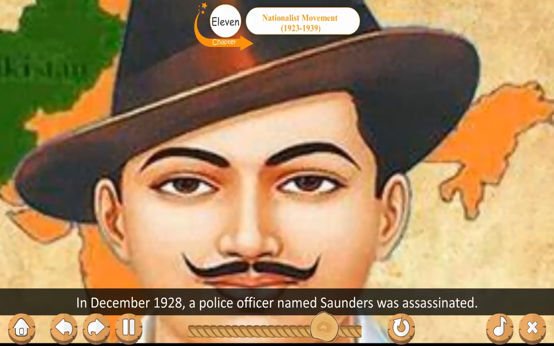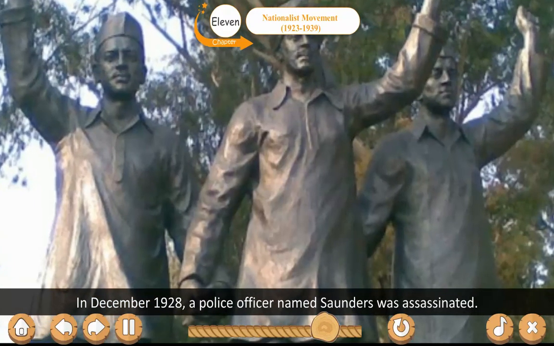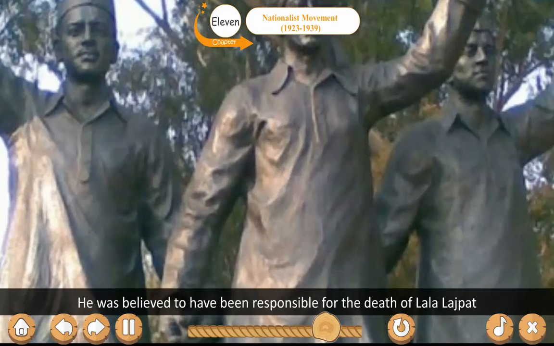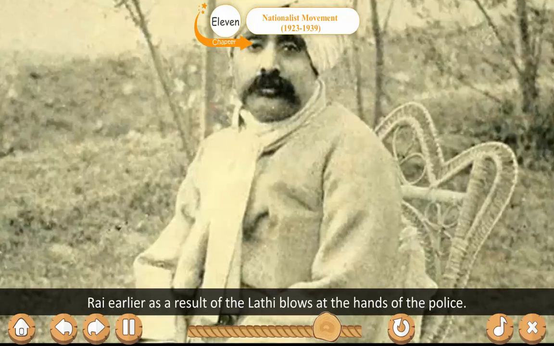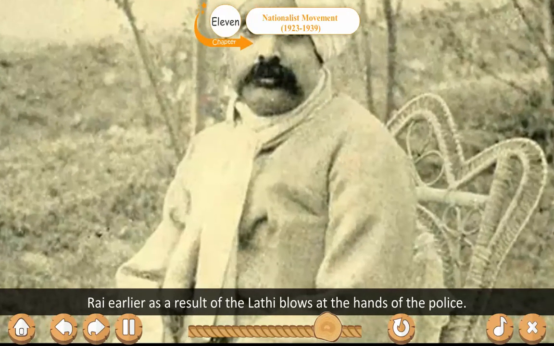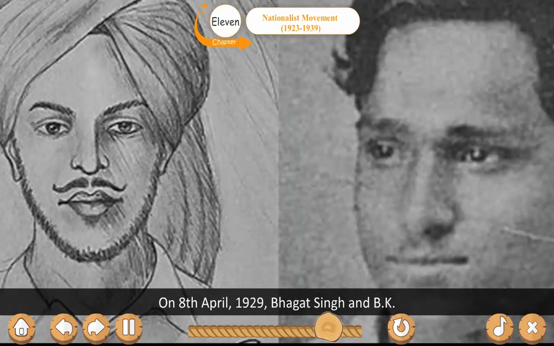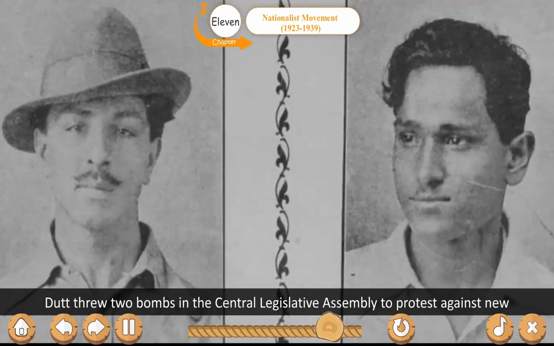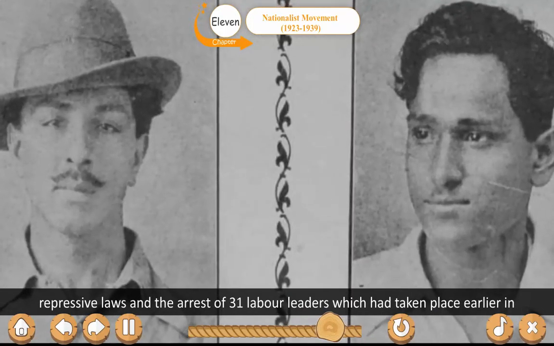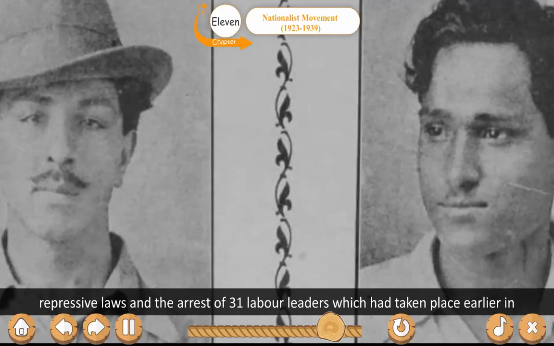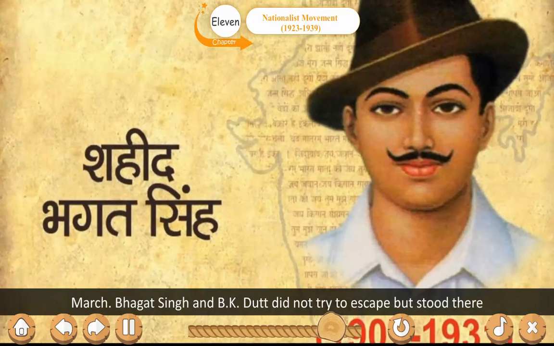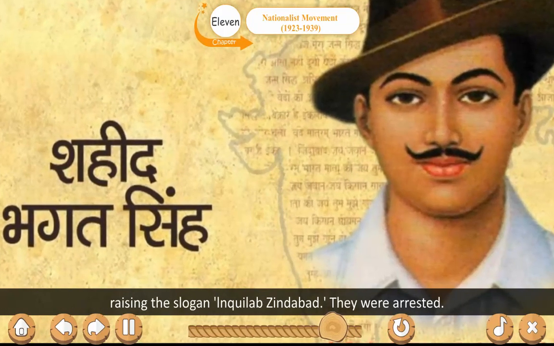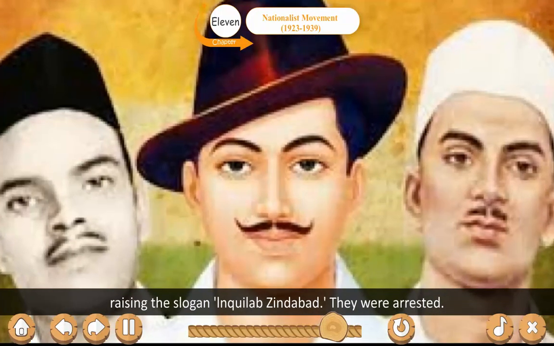In December 1928, a police officer named Saunders was assassinated. He was believed to have been responsible for the death of Lala Lajpat Rai earlier as a result of the lathi blows at the hands of the police. On 8th April 1929, Bhagat Singh and B.K. Dutt threw two bombs in the Central Legislative Assembly to protest against new repressive laws and the arrest of 31 labor leaders which had taken place earlier in March. Bhagat Singh and B.K. Dutt did not try to escape but stood there raising the slogan Inquilab Zindabad.